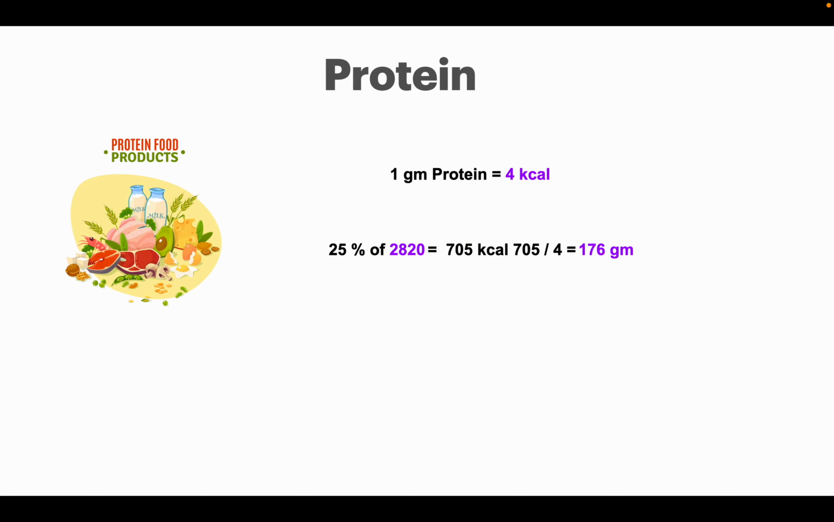Protein plays a role in development and repair of bone, muscle, and skin. The general requirement for protein is 0.8 to 1.2 gram per kilogram of body weight.